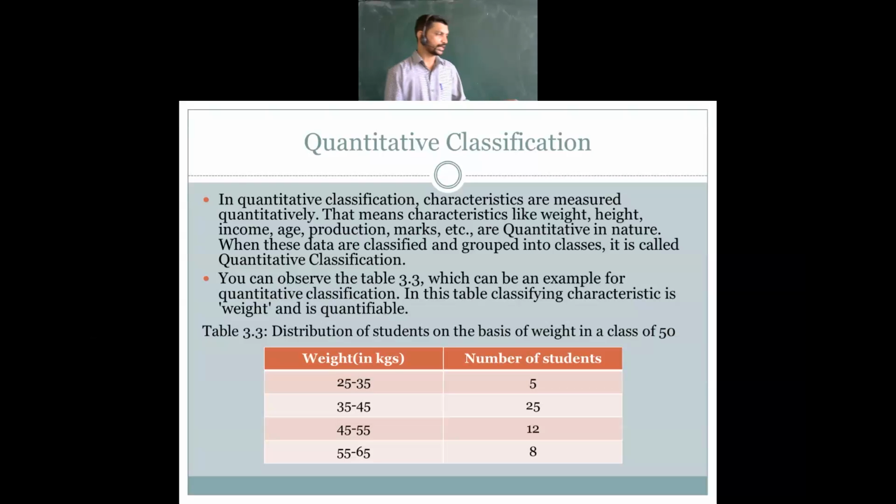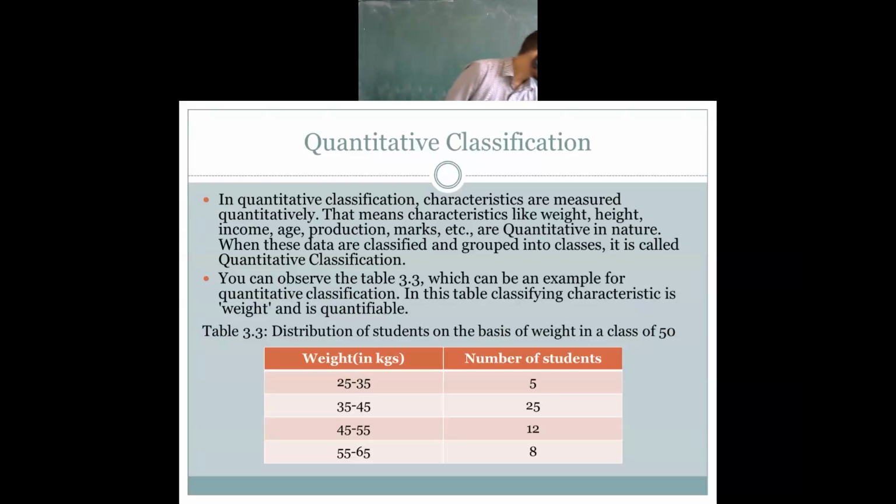In the table you can see one column for the weight and another column for the number of students falling under that class interval or group. So the classified data is presented in tabular form. This is tabular presentation of data.